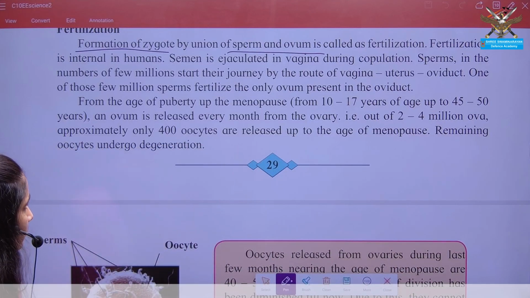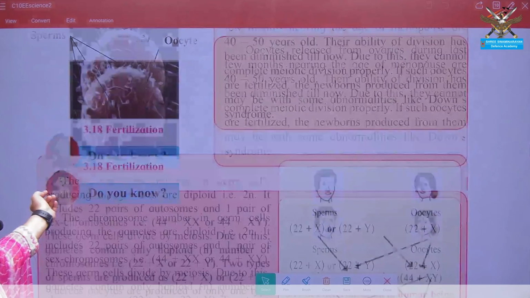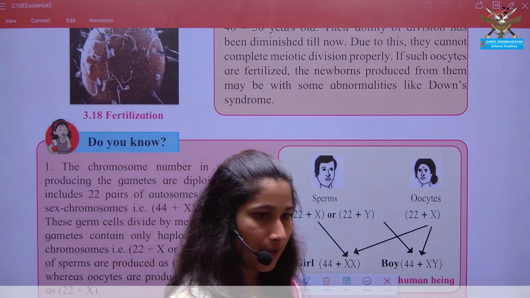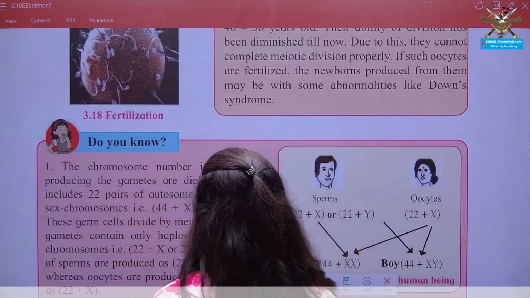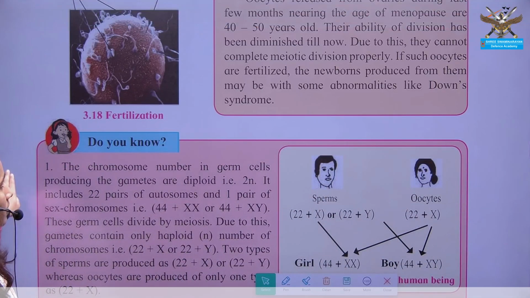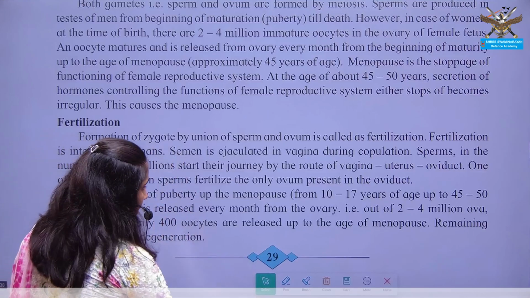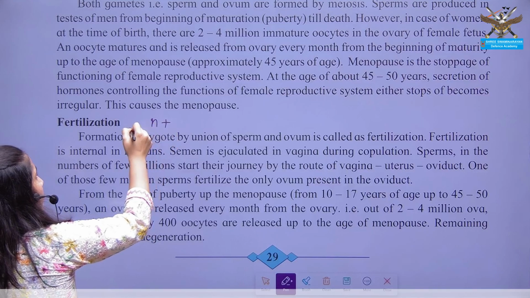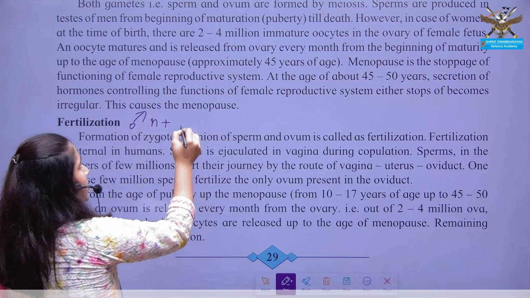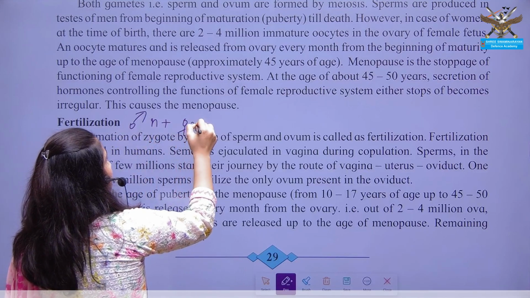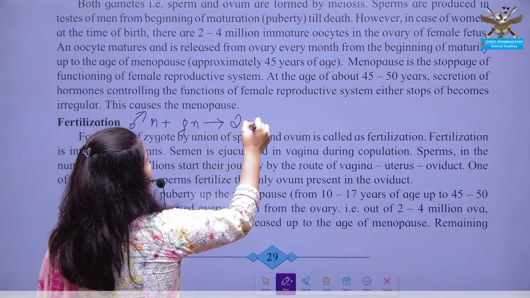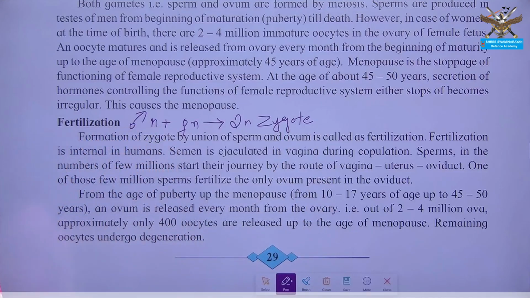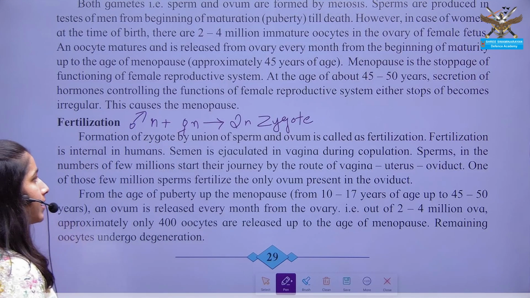Okay, there is stoppage of the release of eggs at the age of 45, when menopause starts. Starting of menstruation is menarche. Whenever the zygote is formed in humans, the haploid male nucleus fuses with the haploid female nucleus and gives rise to a diploid zygote, and this process is known as fertilization.